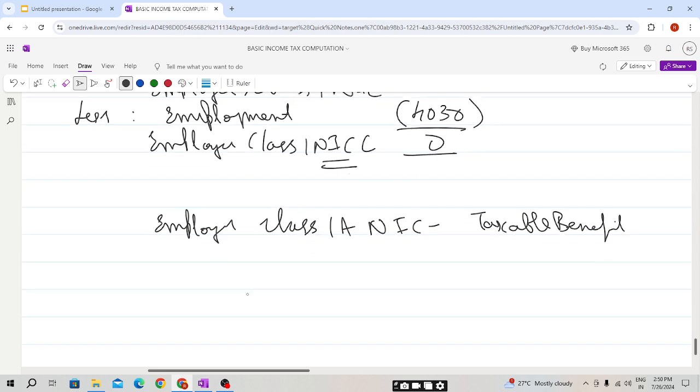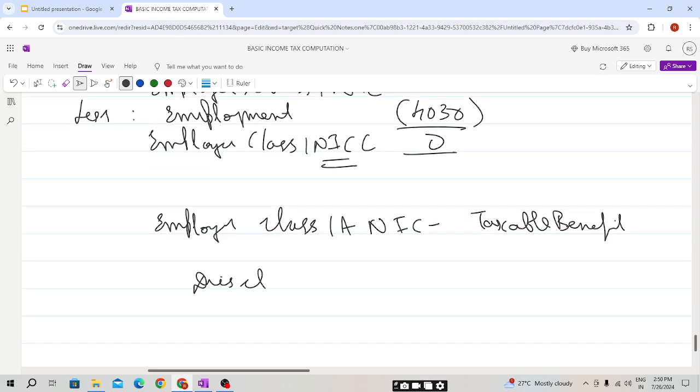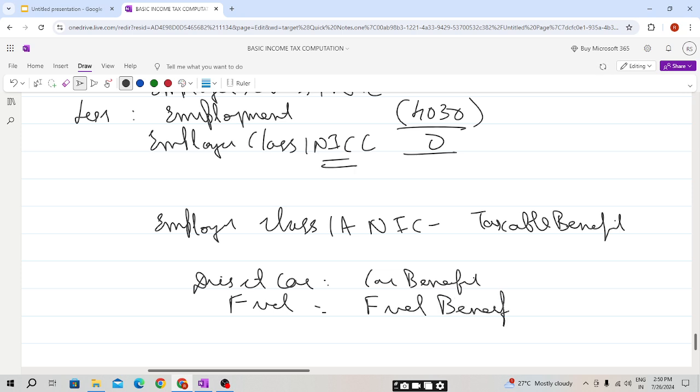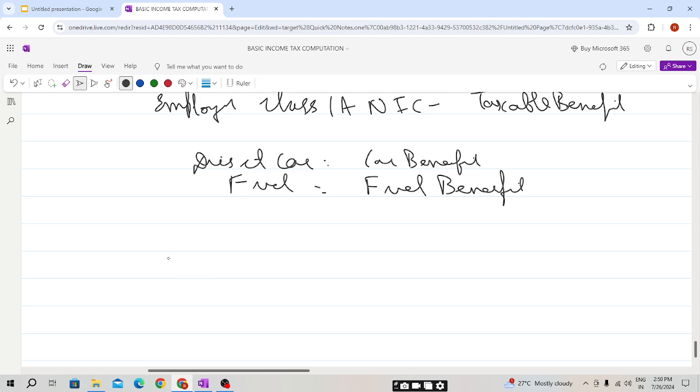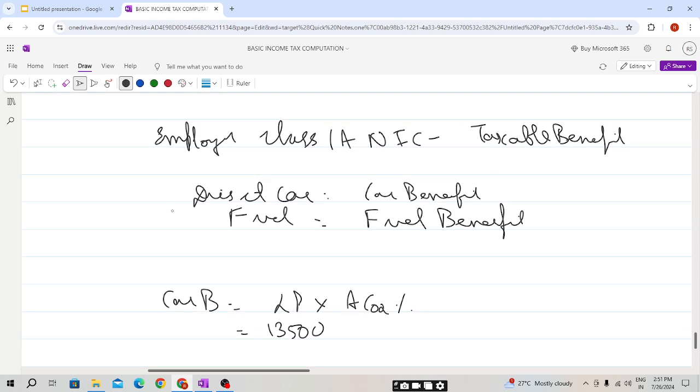As we are provided with a diesel car, it will include a car benefit, and fuel is provided, so fuel benefit will be included. First we need to calculate the car benefit. The car benefit will be, students, list price into appropriate CO2 percentage. The list price they have already mentioned as 13,500.